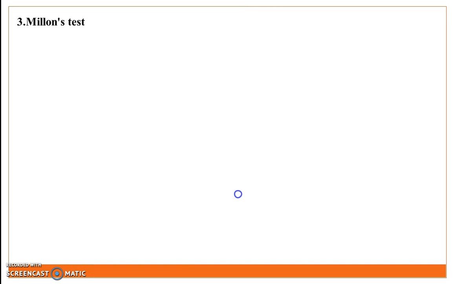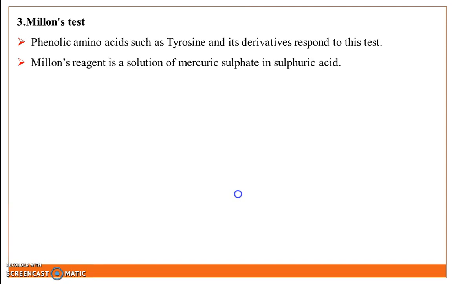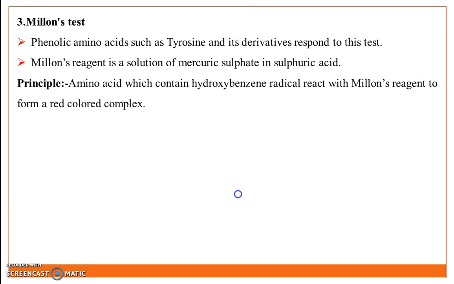Next test is the Millon test. The phenolic amino acids such as tyrosine and its derivatives respond to this test. Millon reagent is a solution of mercuric sulfate in sulfuric acid. Principle: the amino acid which contains a hydroxybenzene radical reacts with Millon's reagent to form a red color complex.